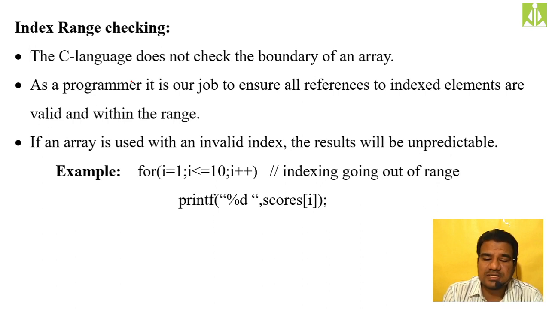See, the index range checking. It is one of the crucial points that you have to remember. One of the important, one of the crucial, and it is the responsibility of the programmer itself to maintain the index range. To maintain the index range, we should not exceed the index range. What I am saying is we should not exceed the index range. And the C language does not check the boundary of an array. So boundary means, let us say if you are declaring 10 elements into the array.